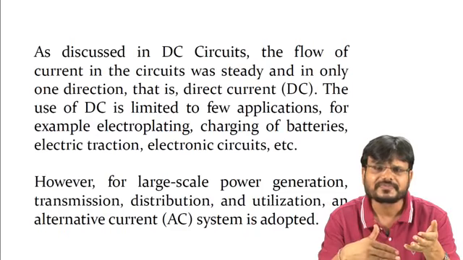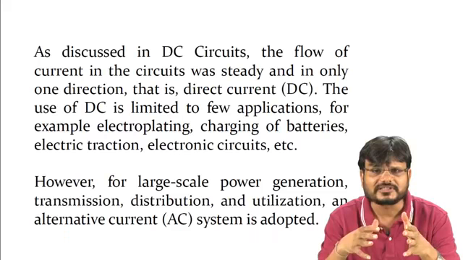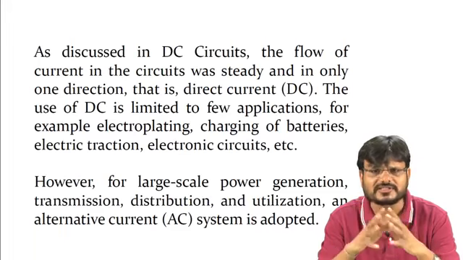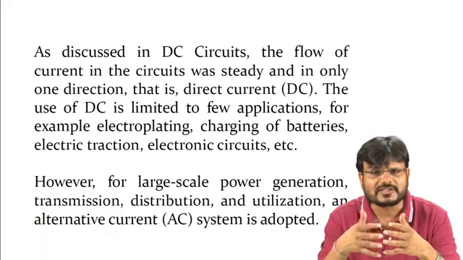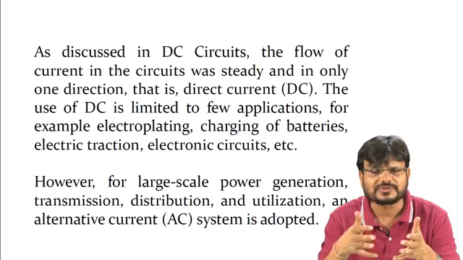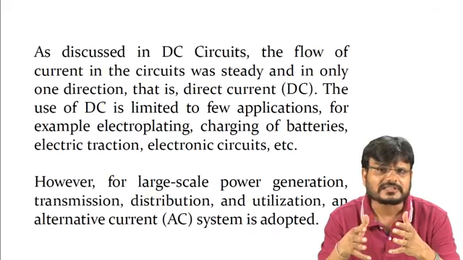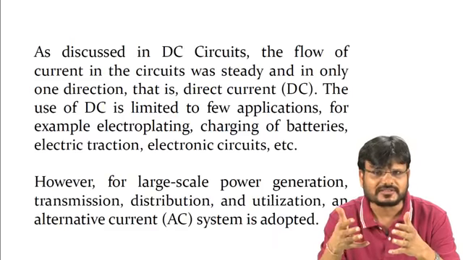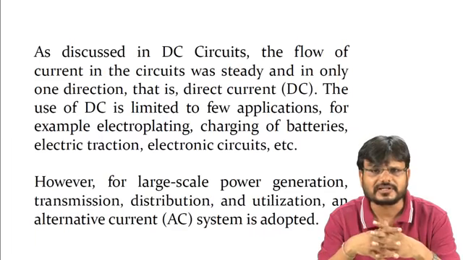That means you can step up the voltage and you can step down the voltage, but in case of DC it is very difficult to step up or step down. It is possible in case of DC also. There is a device that is used to step up the voltage, that is a chopper. A chopper is used to step up and step down the voltage, but it doesn't have the capability to increase a very low voltage to a very high voltage. That's why AC is generally used for generation, transmission and distribution.